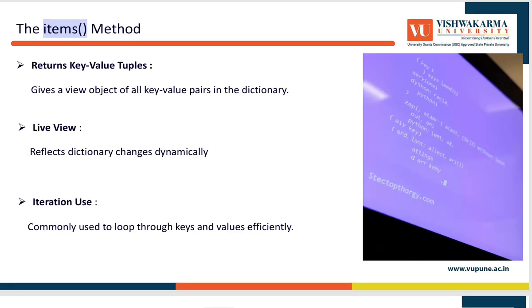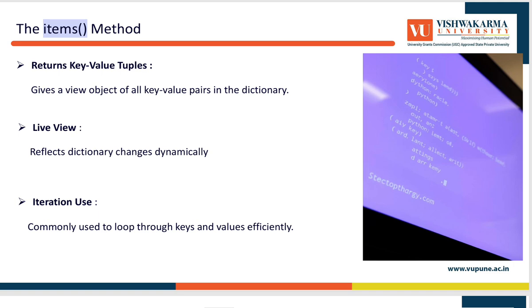After that, we can see here there are some methods in dictionaries which are as follows. The items method returns key-value tuples, which gives a view object of all key-value pairs in a dictionary. Next, it is a live view, which reflects the dictionary's changes dynamically. Then iteration use: commonly used to loop through keys and values efficiently.